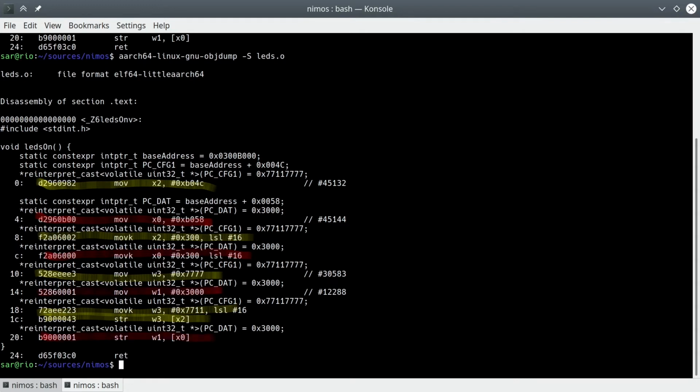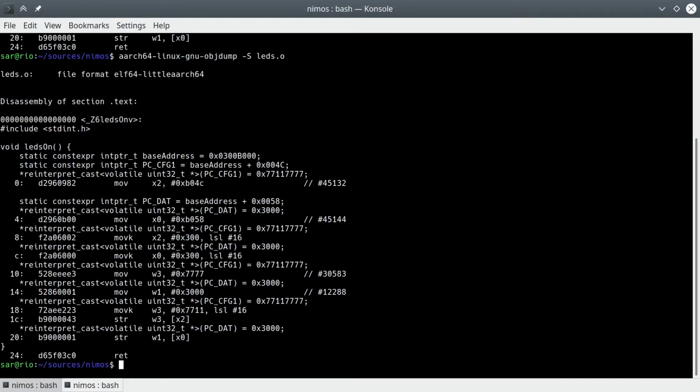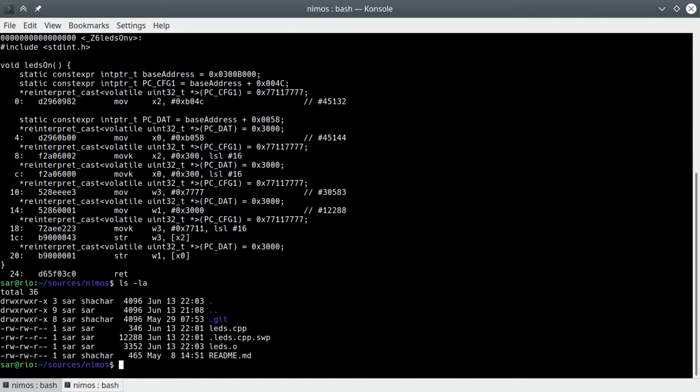The reason the compiler does that has to do with CPU architecture and optimization, and is beyond the scope of this video. I will point out, however, that making sure such optimizations don't break our code is why we used the volatile keyword when we wrote the code. I will also remind you that, long term, volatile is the wrong solution, and there are better ones. The .o file is called an object file. It contains our program, already compiled to machine language, as you can see, but not yet set up to run from the correct memory addresses. That's okay, as the file is relocatable. We can still change the address at which it will eventually load.